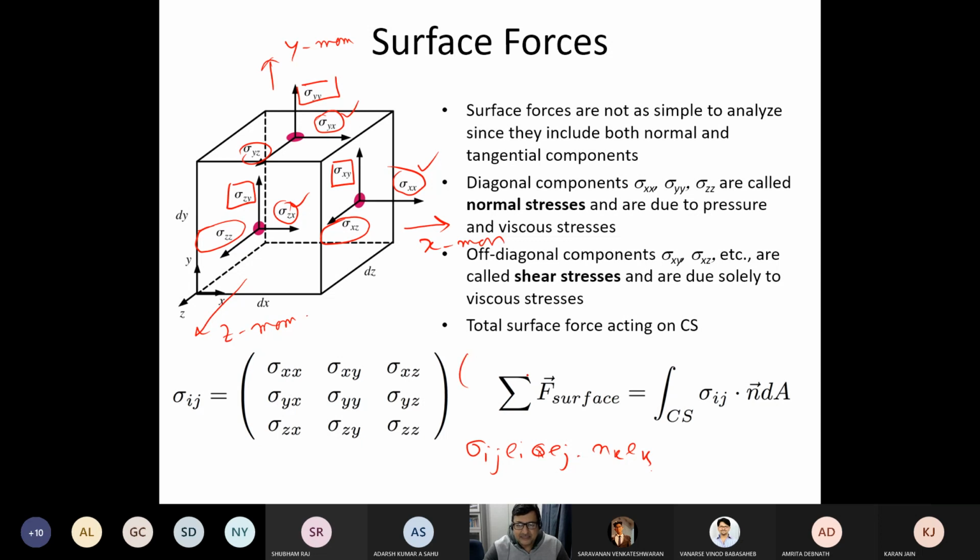If you have the n matrix here, when you do the dot product, you will see that Xx, Yx, and Zx will be in one direction. Xy, Yy, Zy will be in the y direction. And then Xz, Yz, and Zz will be in the z direction. So you are essentially clubbing them in order to get the total force vector.